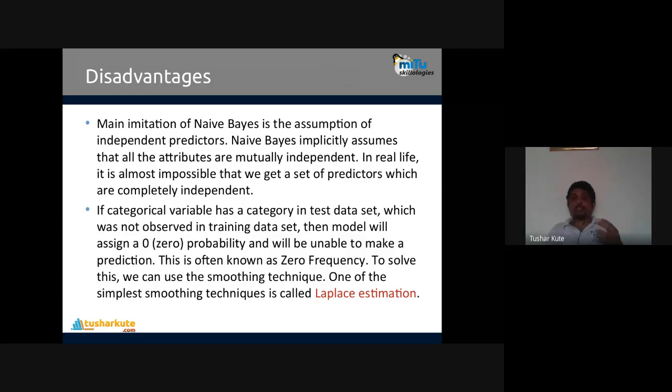Disadvantages. The main limitation of Naive Bayes is the assumption of independent predictors. The assumption of independent predictor input variables. It implicitly assumes that all the attributes are mutually independent.